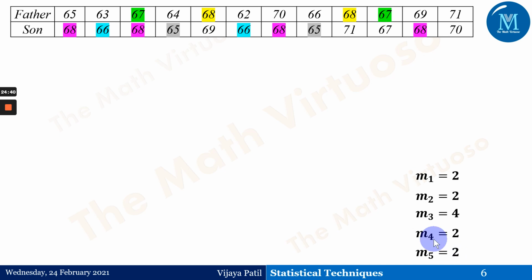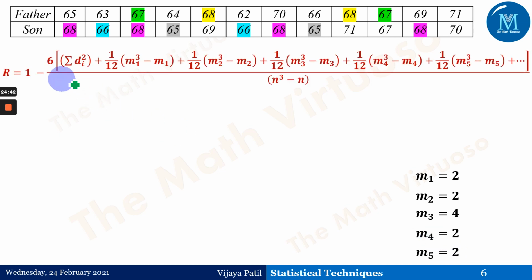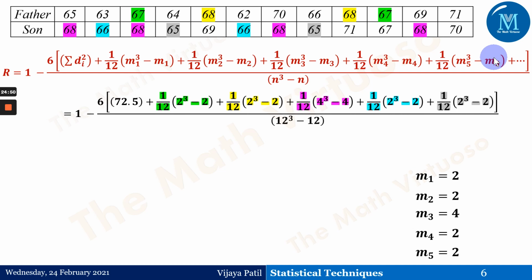That means what? We have to use the formula like this: m1, m2, m3, m4, m5 plus and so on, but we have to use up to m5. So if we put the values everywhere here, m1 as 2, m2 as 2, m3 as 4, m4 as 2, and m5 as 2. This is the formula, and here the value of small n is equal to 12. So we have written 12 cube minus 12 in the denominator.